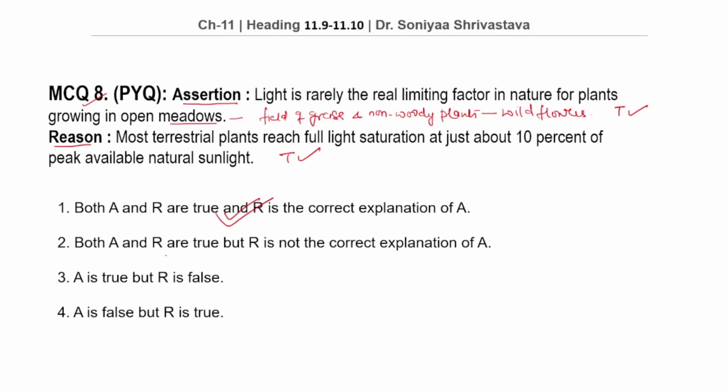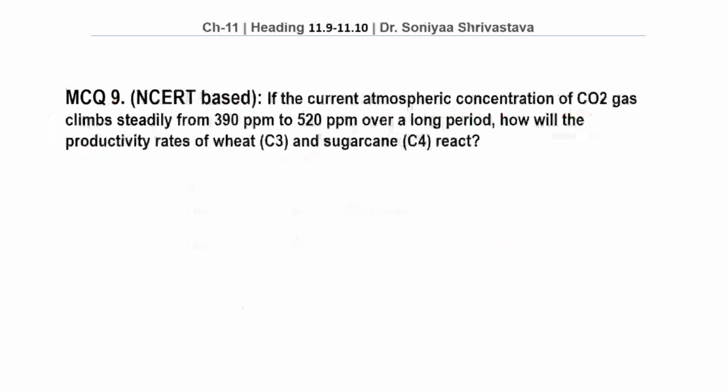While option number 2, both A and R are true but R is not the correct explanation of A, is wrong. A is true but R is false is also wrong. A is false but R is true is also wrong. Let's see MCQ number 9.